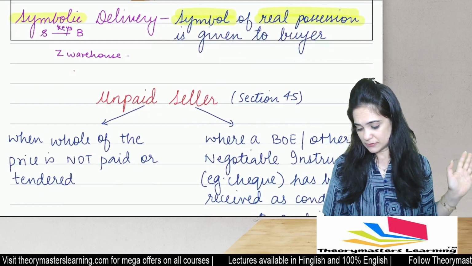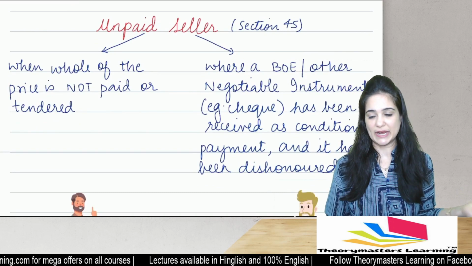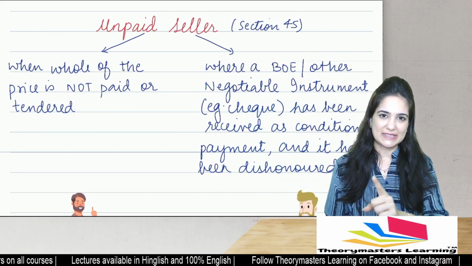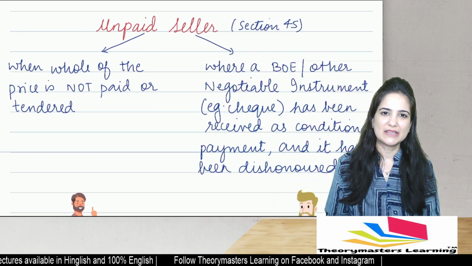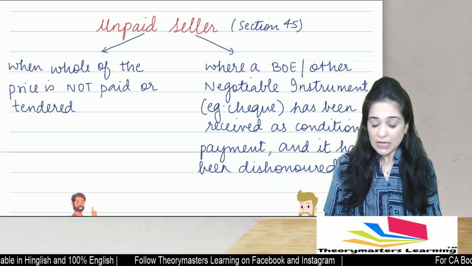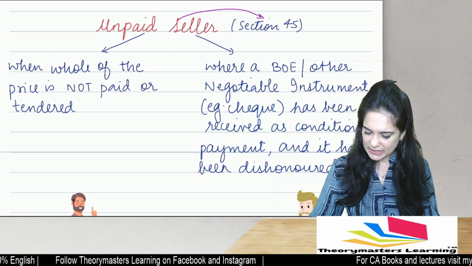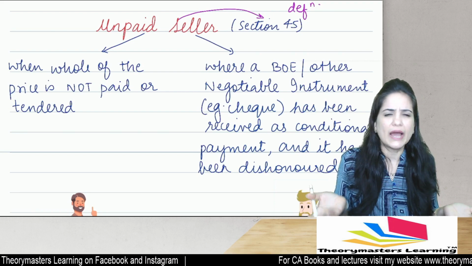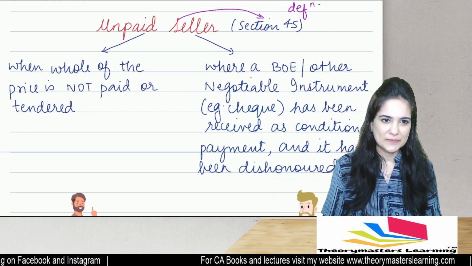All good, but sometimes it may happen that the seller is not getting price, he's not getting paid for the goods. What are the rights available to an unpaid seller? That we will discuss in the unit on unpaid seller. Now, unpaid seller is defined under section 45. So let us see the definition as to who can be called an unpaid seller. What are the rights of an unpaid seller?